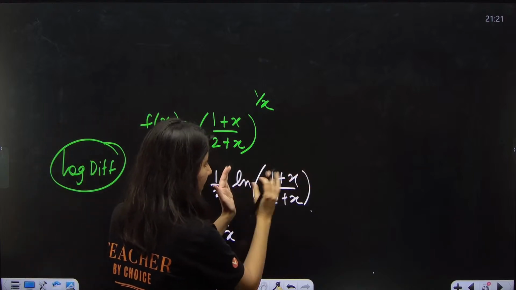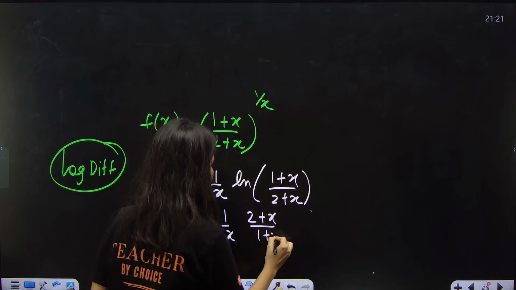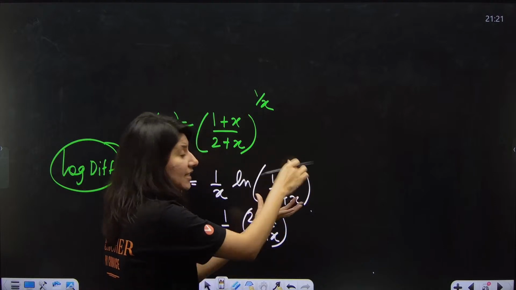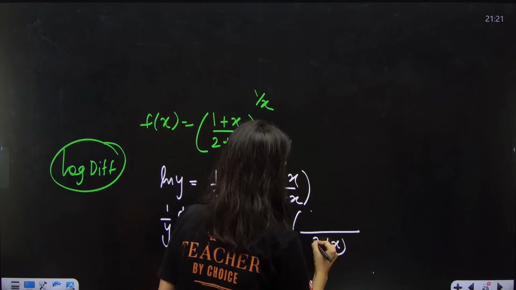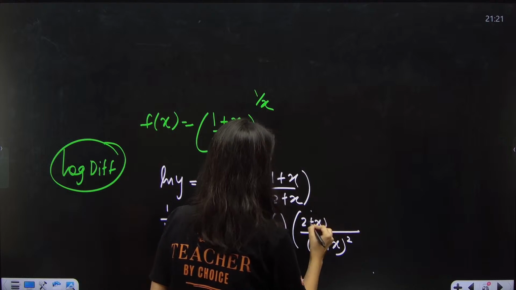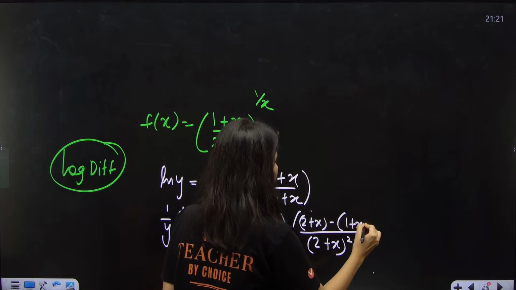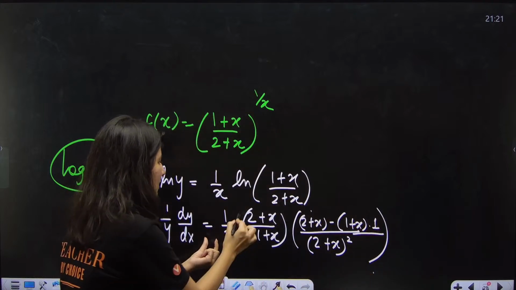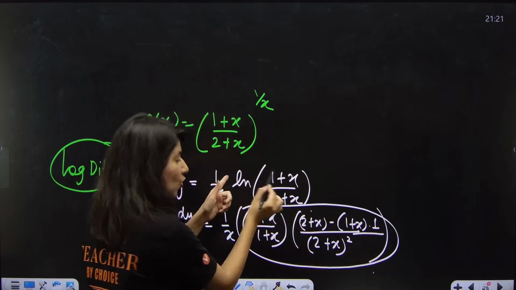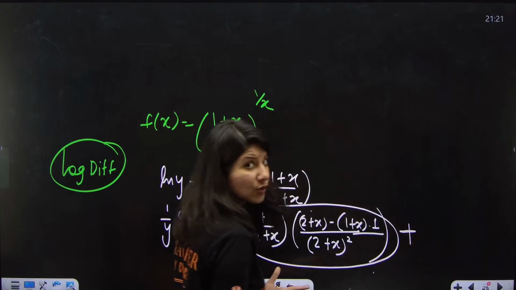Derivative of log of this is the reciprocal of this, 2 plus x upon 1 plus x. And then derivative of the function inside. So this will be quotient rule: (2 plus x) whole square in the denominator, and in the numerator, 2 plus x, derivative of numerator 1, minus, this time 1 plus x remains constant, derivative of this is 1. Right? So 1 by x constant, this is how you differentiated log of 1 plus x upon 2 plus x, plus product rule.